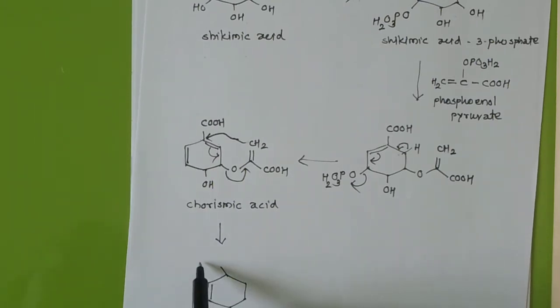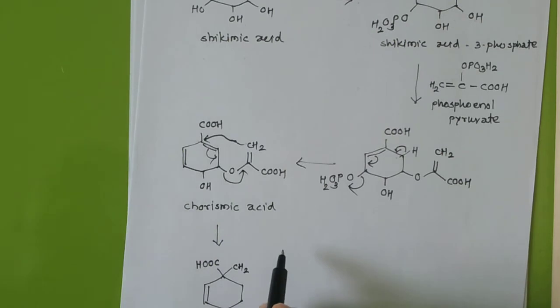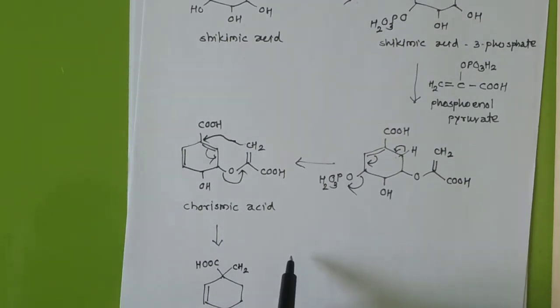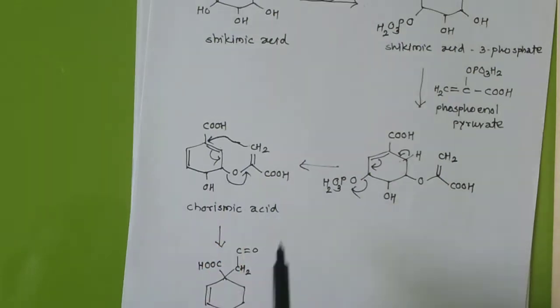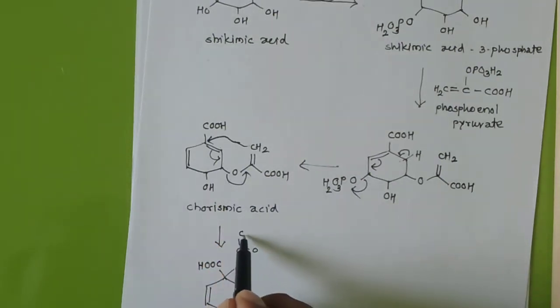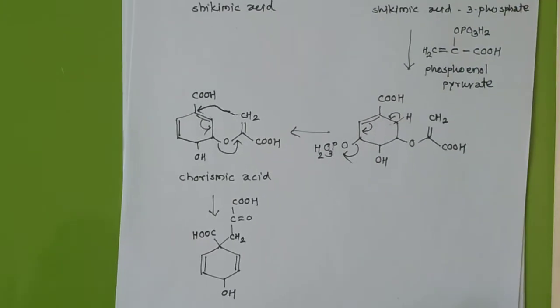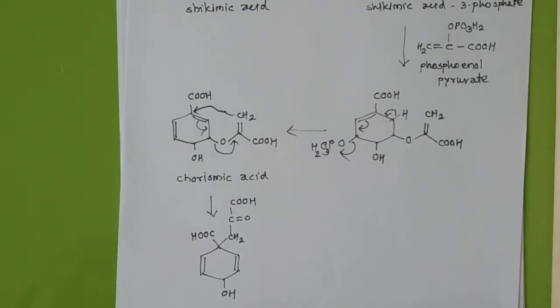Now COOH, now this CH2 will come here, right, CH2, then CH2 will be here, then this CO, this CO, and here this one COOH, and this double bond will shift here. So what we will get is, I think this name of this compound is prephenic acid.